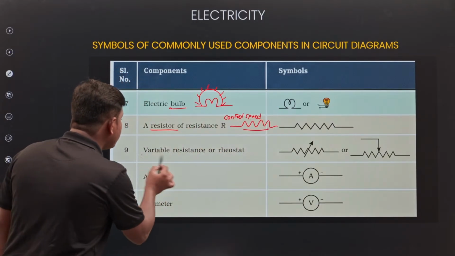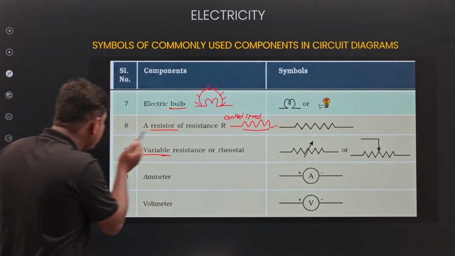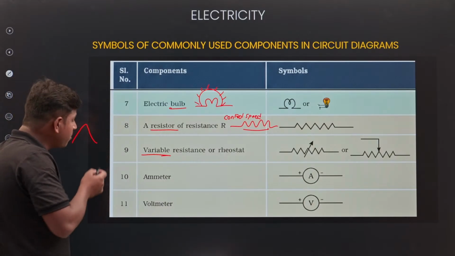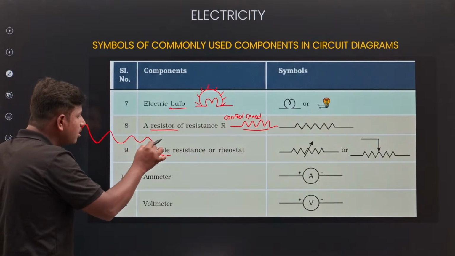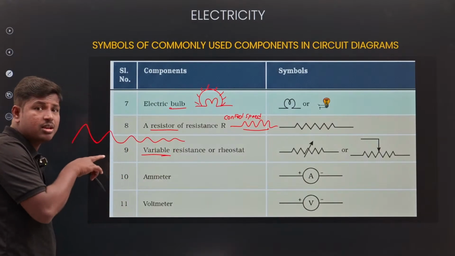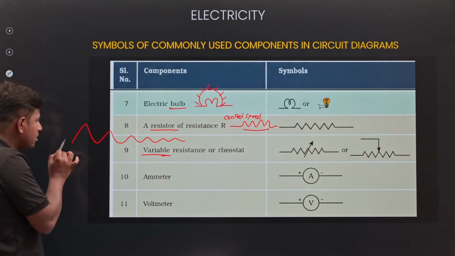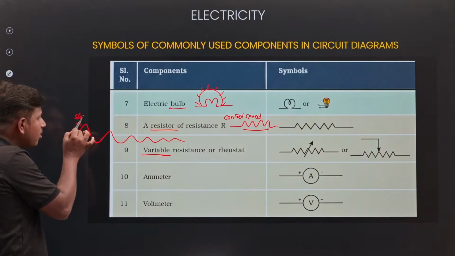Next, variable resistance. If you go on a road, sometimes speed breakers will be like this. If a bike is going here, the movement will be slow.